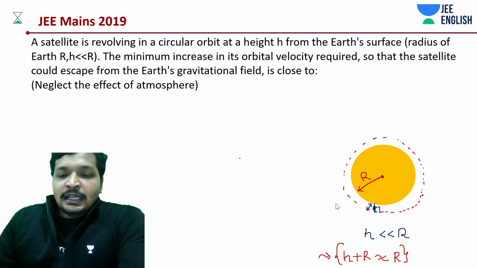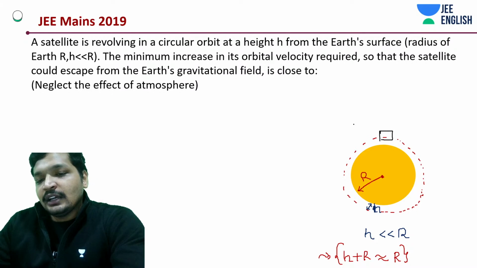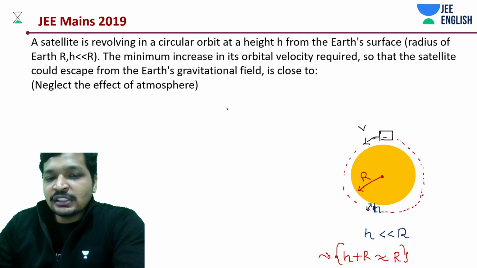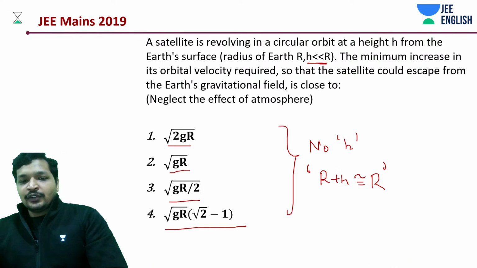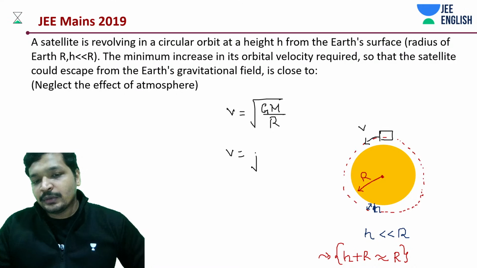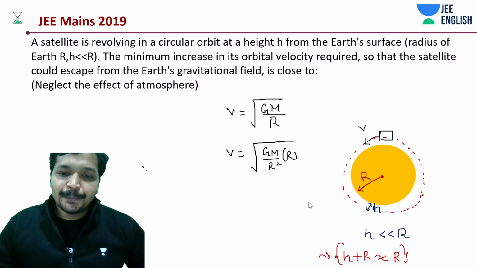so now that being said, you have a satellite, right? And now this satellite is moving with certain velocity. We know what is the velocity. What is the value of that velocity? Under root gm by r. Let's do a thing. It's all given in terms of g, a gravitational acceleration on the surface of Earth. So we'll be converting it in terms of g. So we can say this. I hope you remember this point. Gm by r square to that of r under root, which means this term is nothing but g.